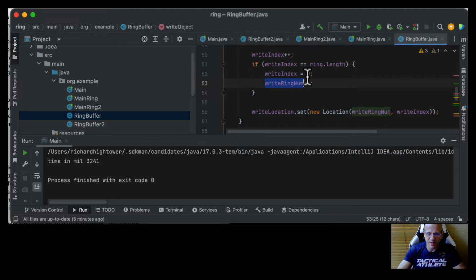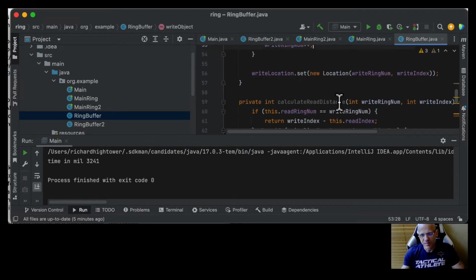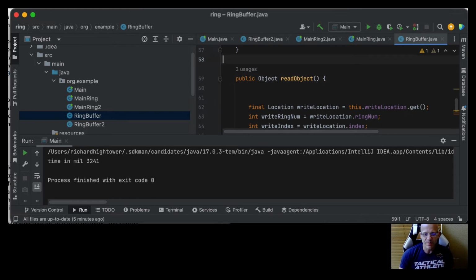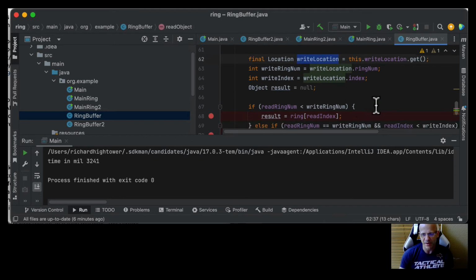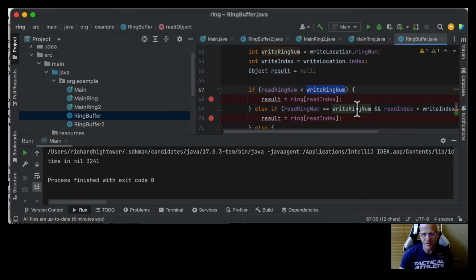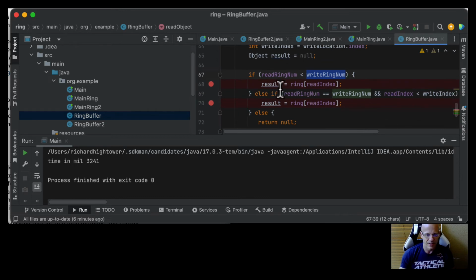Okay, so for the read object, similar, we're going to grab the write location, make sure the read ring number is less than the write ring number, and then just read. We're behind, obviously. Should only be 1 behind, but we're behind. Else, if the read ring number is equal to the write ring number, and the read index is less than the write index, then go ahead and read. If neither one of those conditions is true, just return null. There's nothing written that you can read yet.